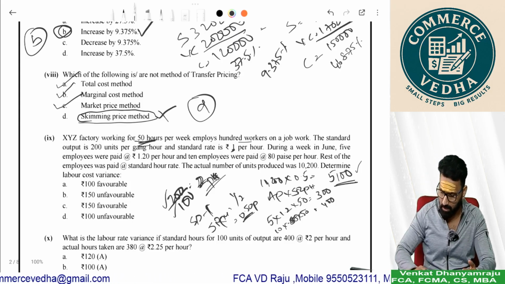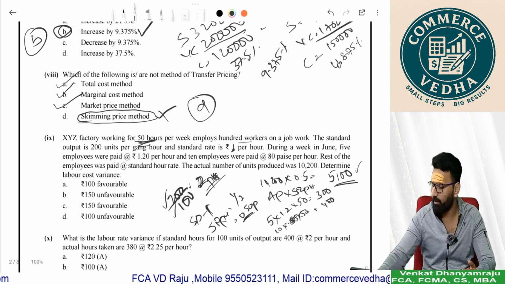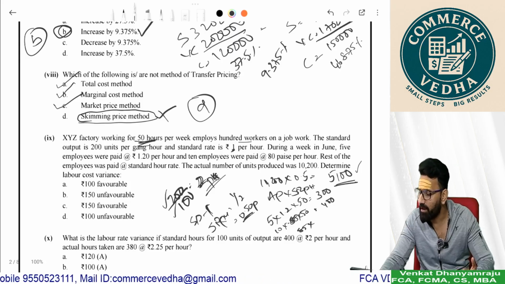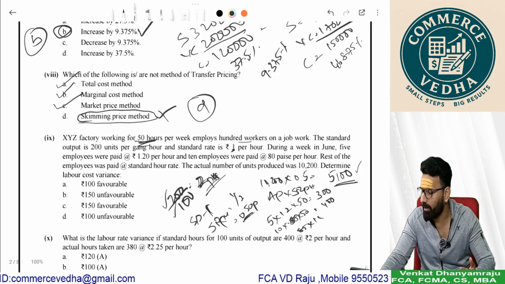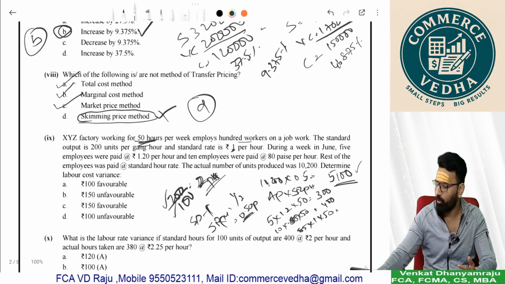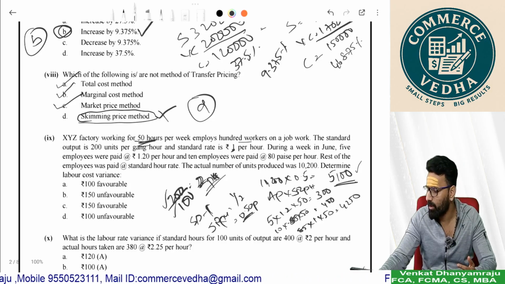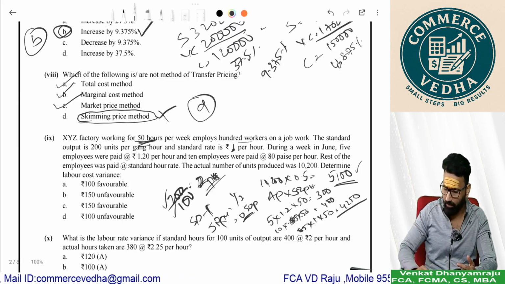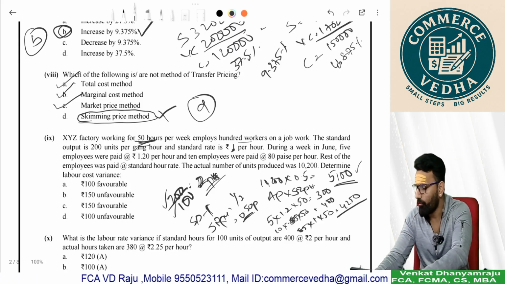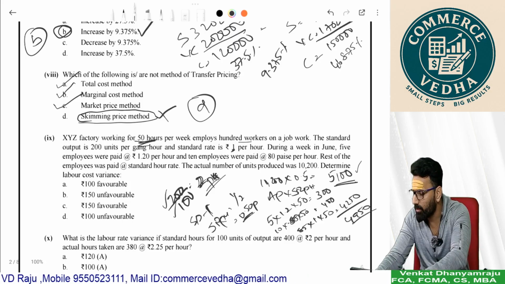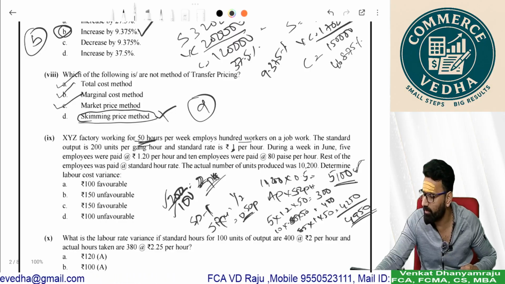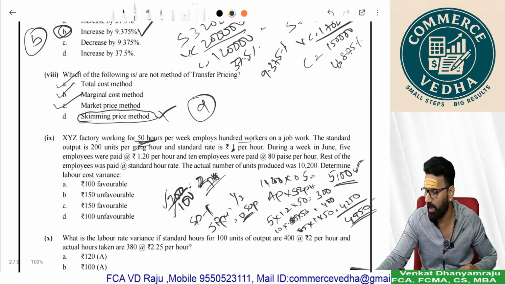And the rest is how much? 100 minus 10 minus 5, 85. Balance 85 employees you paid at standard rate per hour. So 85 into 1 into 50, you paid 4250. So your actual cost is 4250 plus 400 plus 300, which is 4950. So actual cost and standard cost: standard cost is 5100, actual cost is 4950.